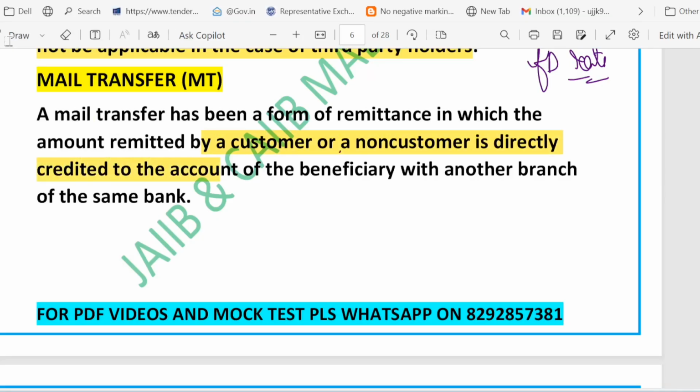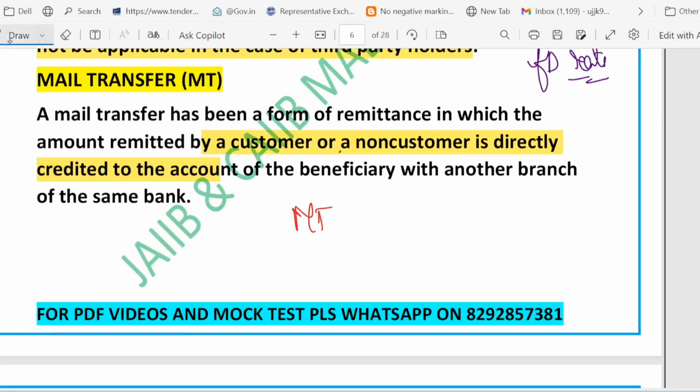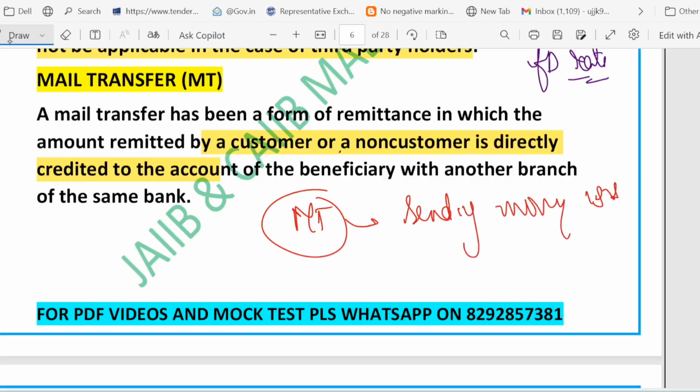Right. You can think of MT as sending money inside the same bank quickly, without cash, directly to the recipient account. So what is MT? MT is sending money inside the same bank quickly without cash directly to the recipient account.